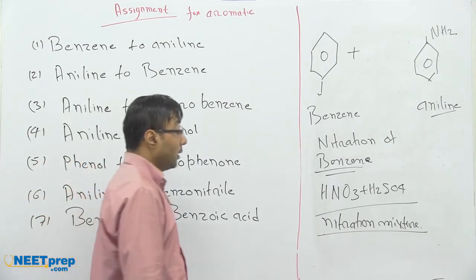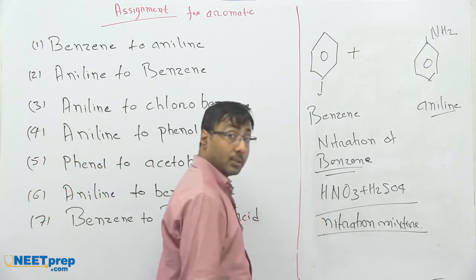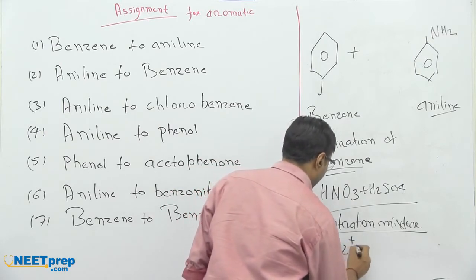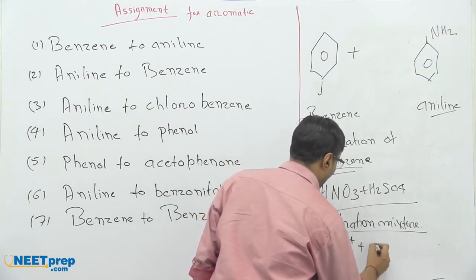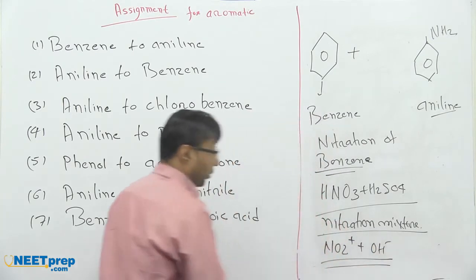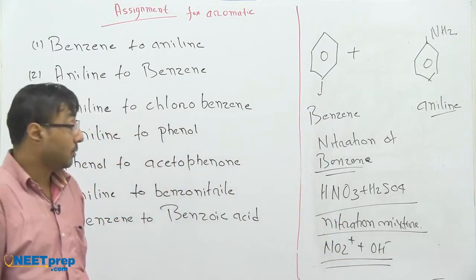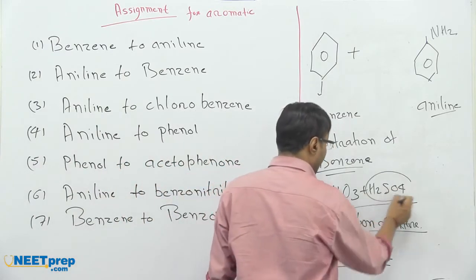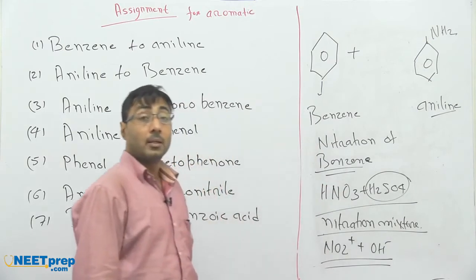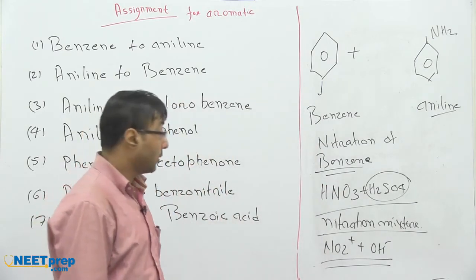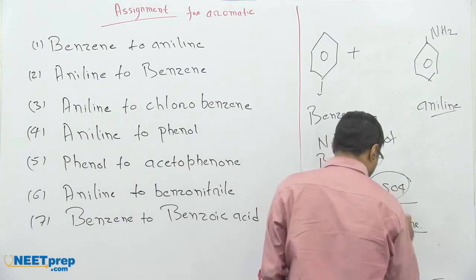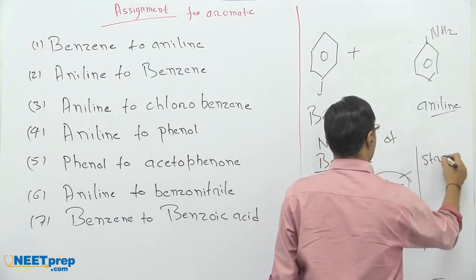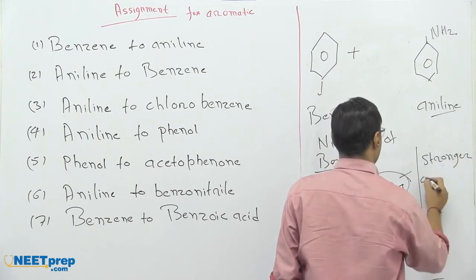Because this HNO3 will split as NO2 positive plus OH negative. So very surprisingly, it is acting as a base. For it to act as a base, the other acid must be stronger than HNO3. So a stronger acid is taken.